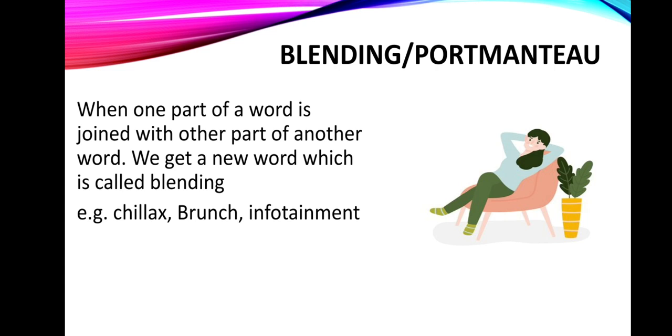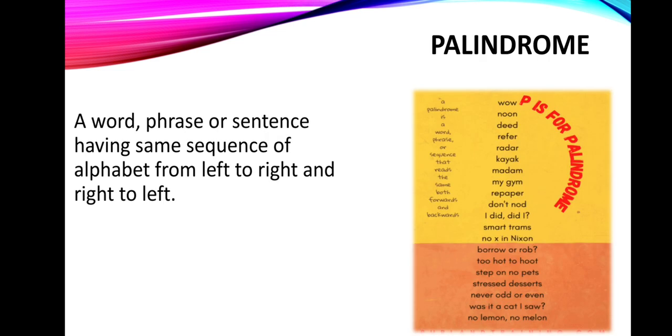Then brunch, like lunch and breakfast. So breakfast and lunch combined become brunch. Or we have infotainment, like information and entertainment. So this is how portmanteau or blending is made. Then we have palindrome.